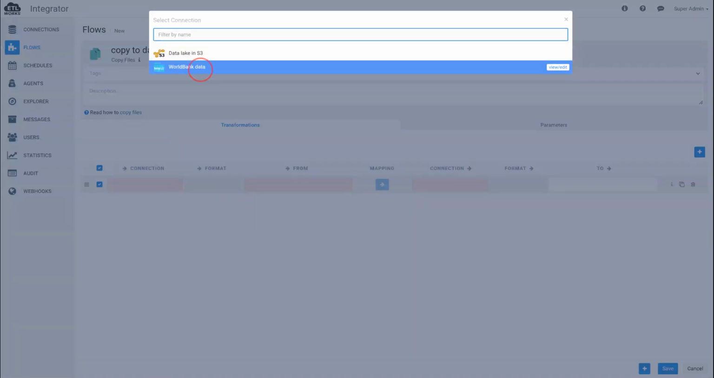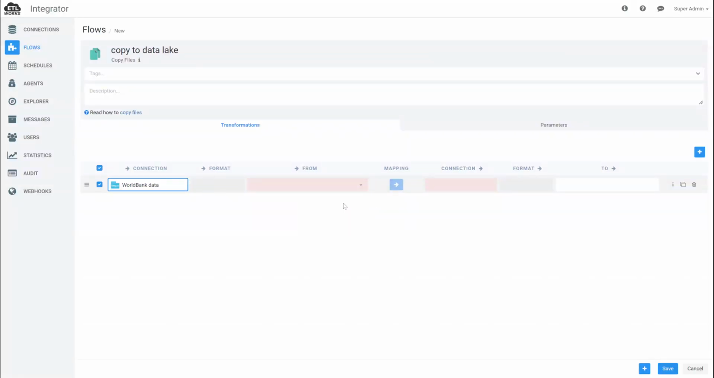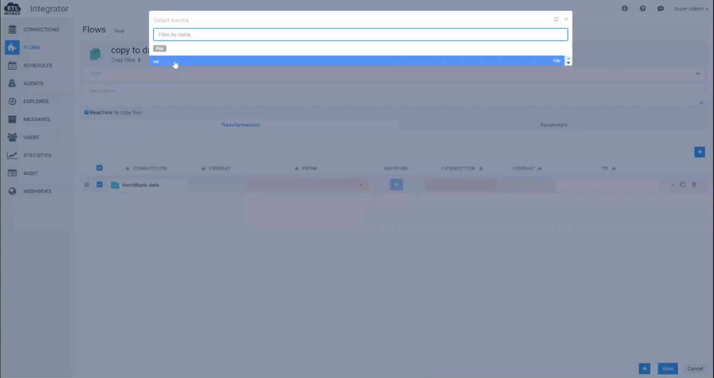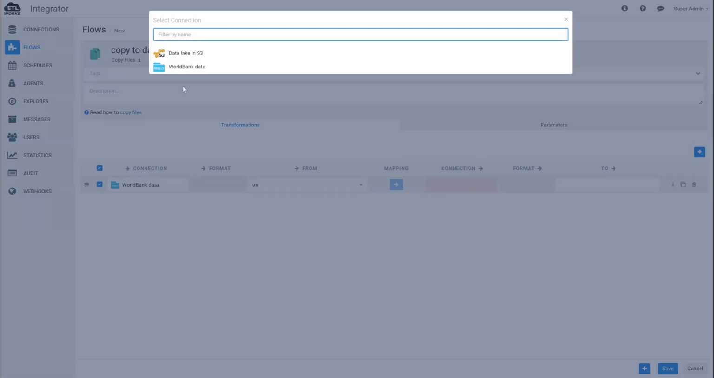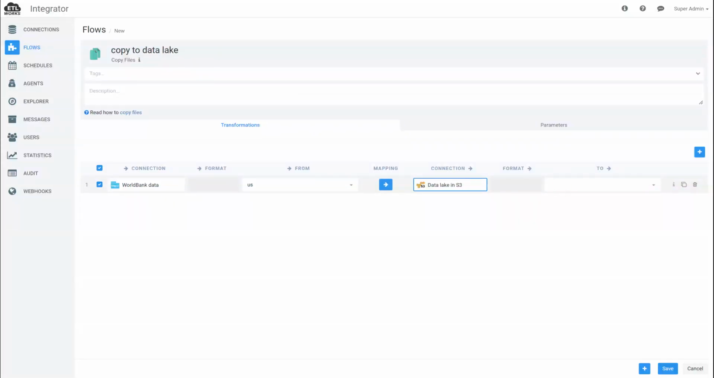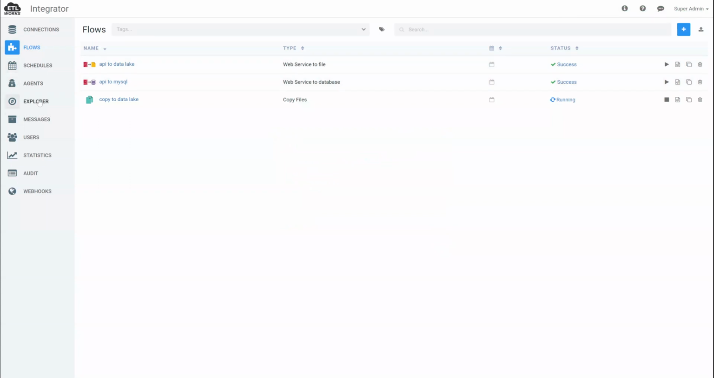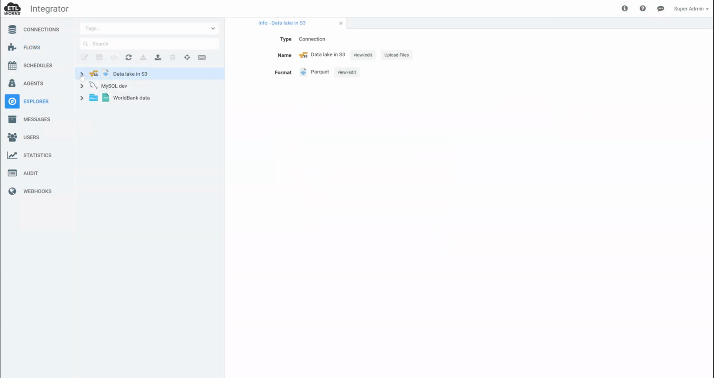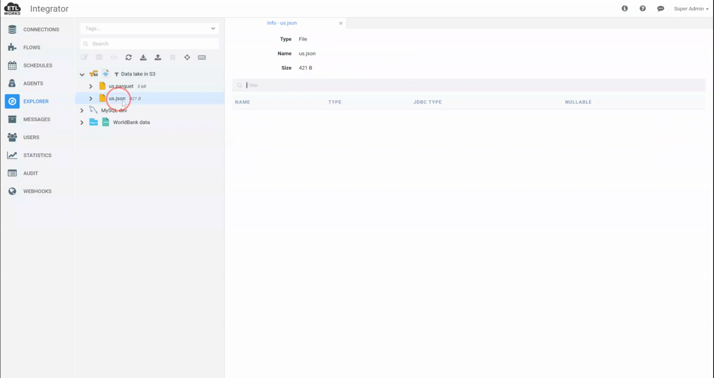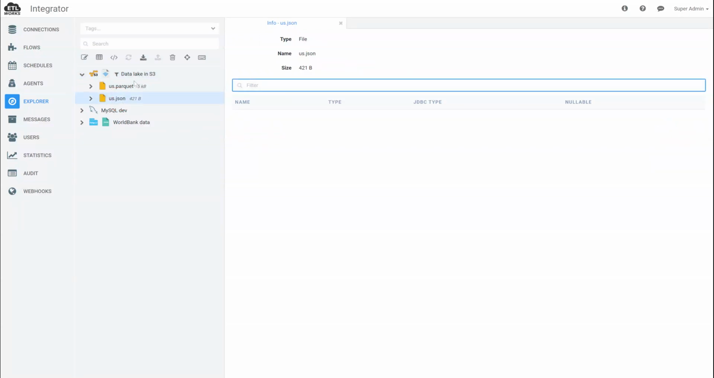Connection once again is World Bank. There's no format this time because we don't want to transform the data. Same endpoint, data lake as a destination, and we are going to store data in a JSON format. So I'm going to run this flow, and let's take a look at the data. Now we have a US JSON document.